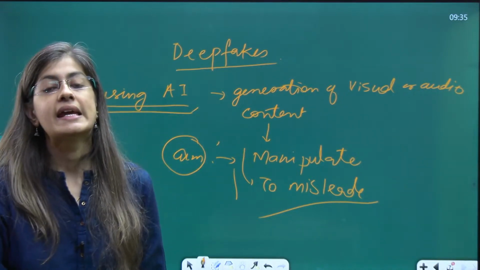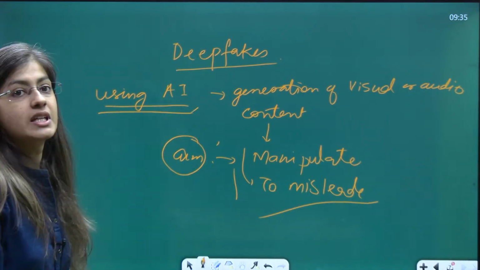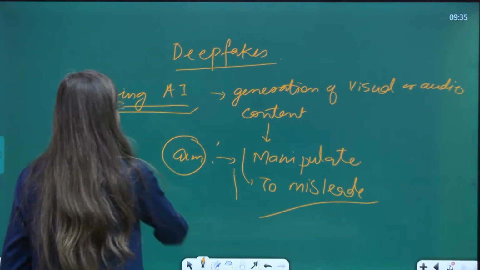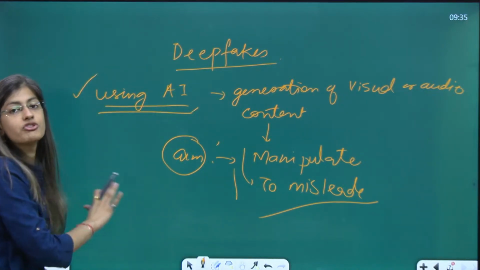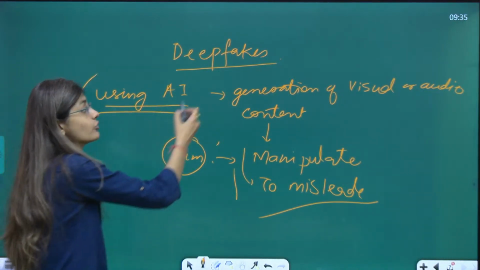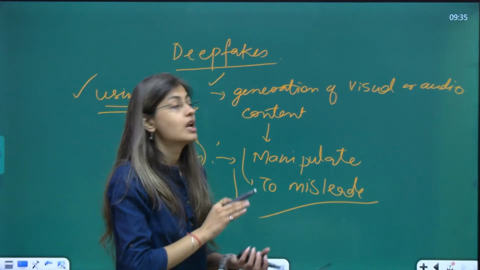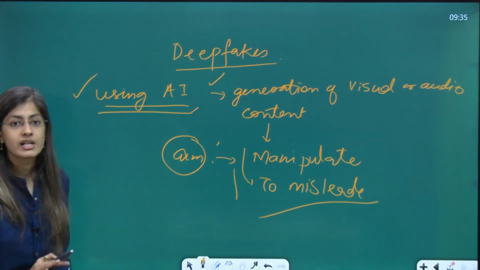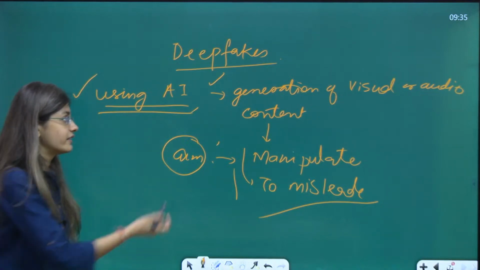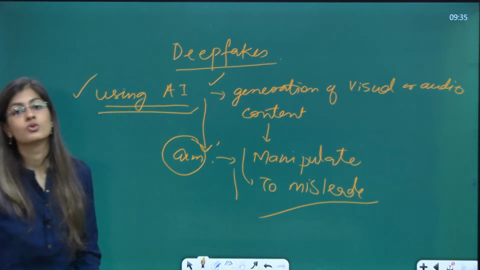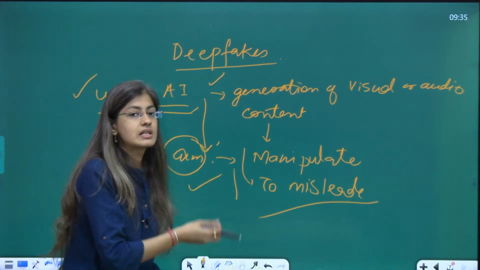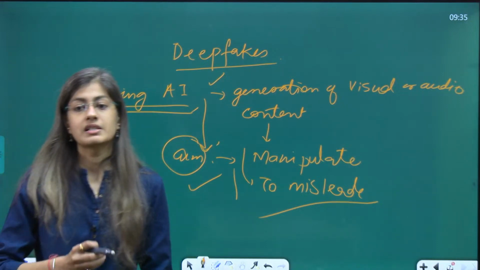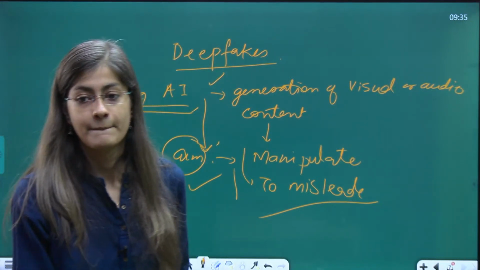Therefore, deepfakes are being used. The meaning is we are using AI technology for the generation of visual or audio content. We usually generate that, but the purpose here is to manipulate or mislead the janta or the population here, right?